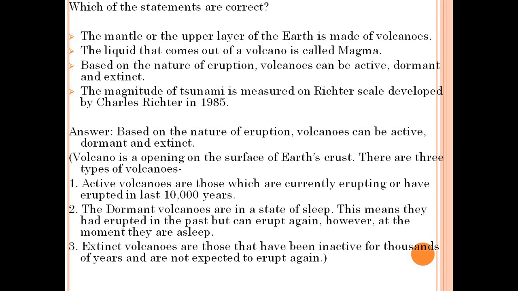The dormant volcanoes are in a state of sleep. This means they had erupted in the past but can erupt again. However, at the moment they are asleep. Number 3 is extinct volcanoes. Extinct volcanoes are those that have been inactive for thousands of years and are not expected to erupt again.